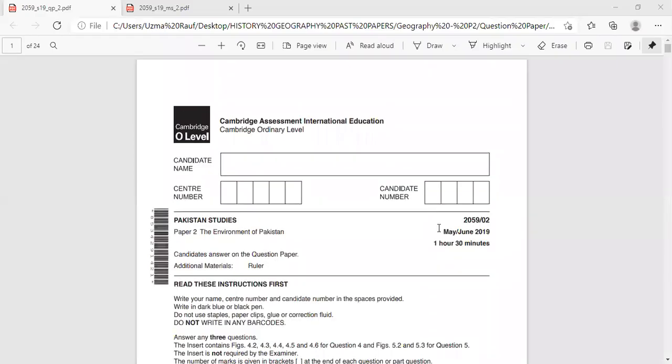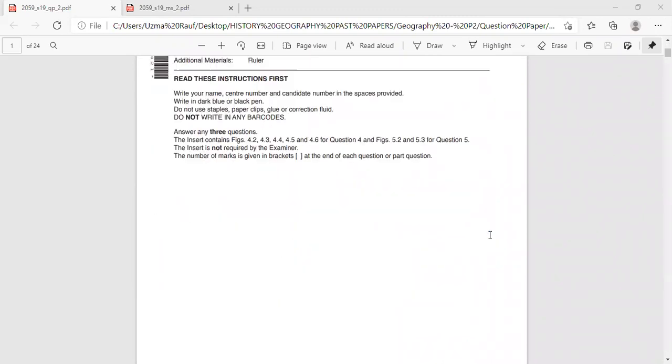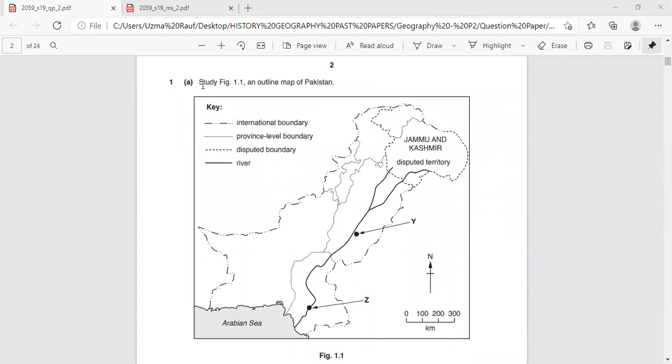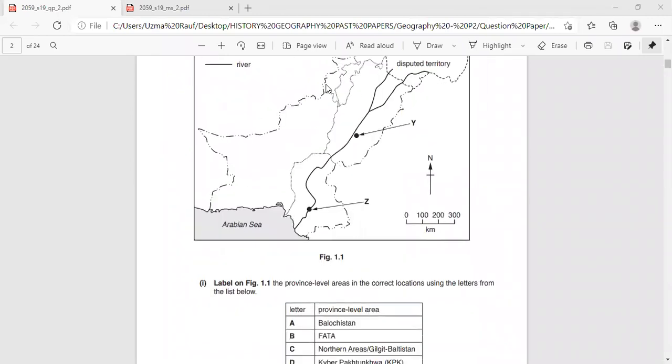Today we are going to solve the June 2019 paper. Look at question number 1. According to question number 1, study figure 1.1, an outline map of Pakistan. Part 1 is: label on figure 1.1 the province level areas in the correct locations using the letters from the list below.